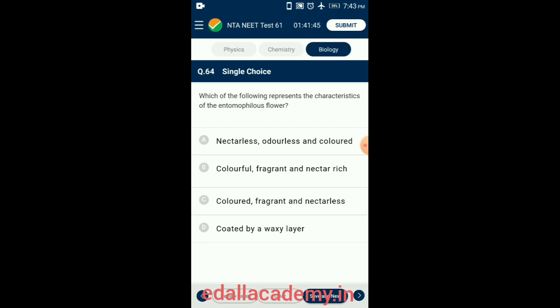The flowers pollinated by butterflies are most often red. Flowers secrete nectar, which makes a positive attraction to insects like bees. The pollen of insect-pollinated flowers is sticky and spiny. So the answer for this question is option B, colorful, fragrant, and nectar rich.